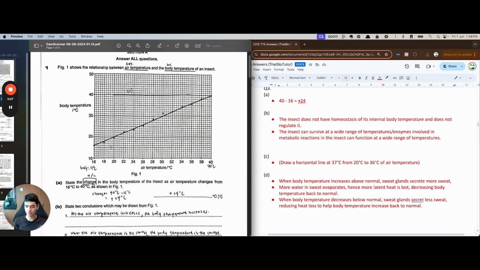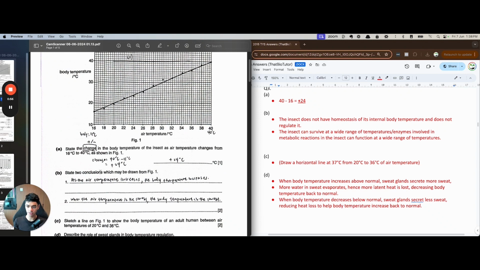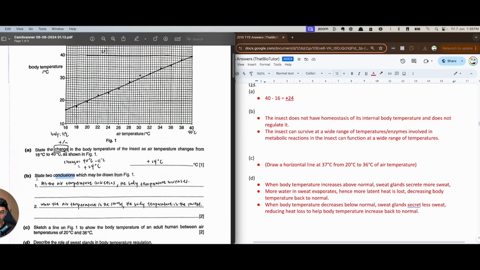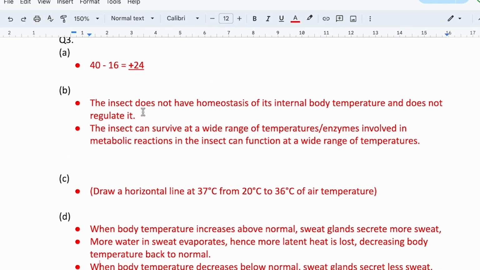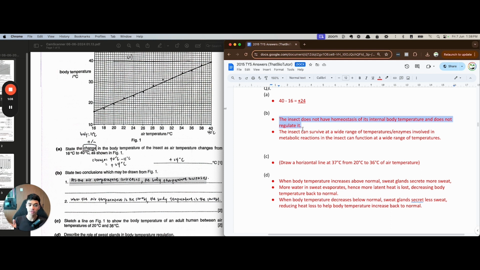Okay, so for this first one, part B, right? State two conclusions. State two conclusions. Though I feel like it's not really answering the question that well. So here is my suggestion. This one. Okay, the fact that, as you see, yours is stating the facts, right? But this one here is inferring based on that fact.